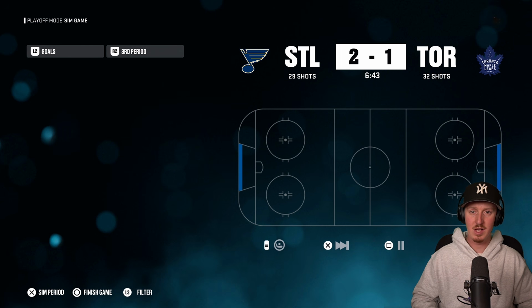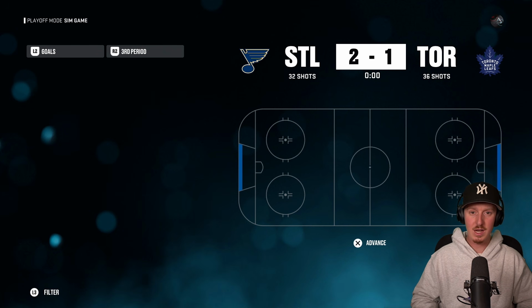They couldn't capitalize on it. If they score on that power play, that might have been the difference maker. We're entering the final minute in this one. Toronto's not doing anything. They are not doing anything whatsoever. They got swept. The St. Louis Blues swept the hometown Maple Leafs.